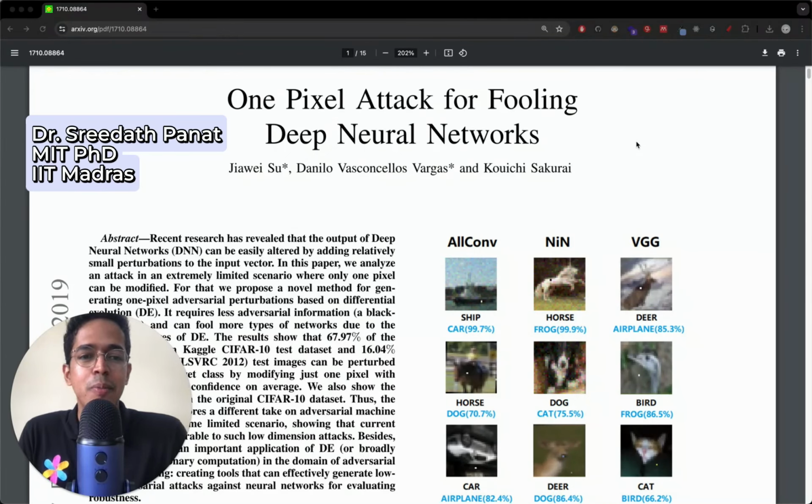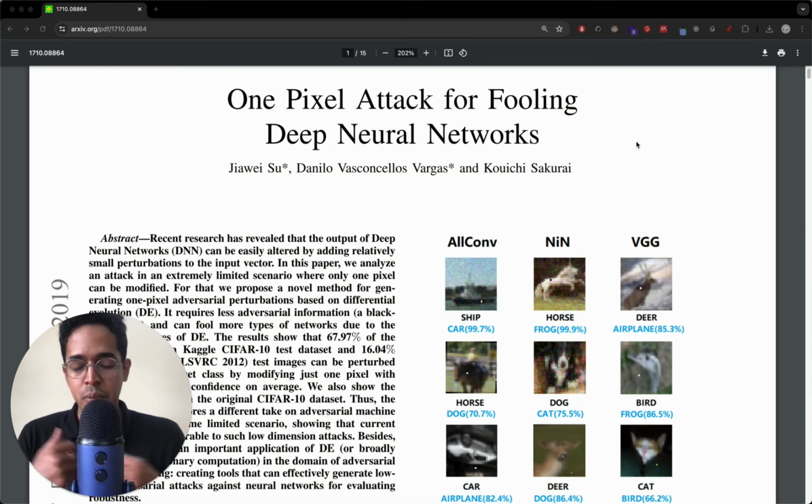In this lecture, we'll be talking about a concept called one pixel attack. It's fascinating. When I first learned about this concept, I was really mind blown. The basic idea is that you can fool a deep learning algorithm, or basically a neural network, to think that when you provide an image of a horse, it can think that the image is actually a frog.